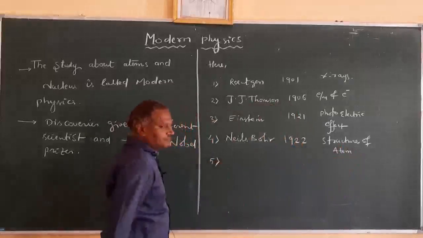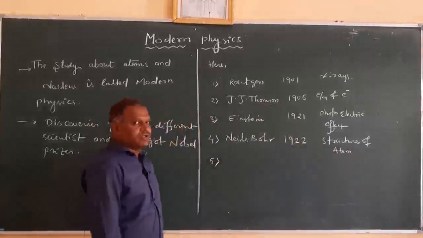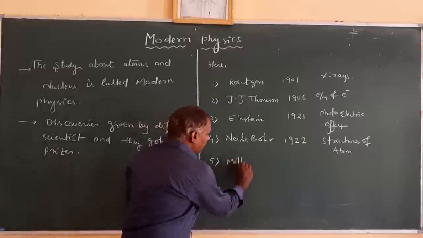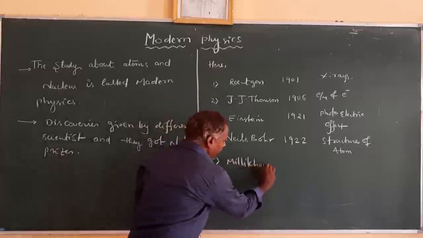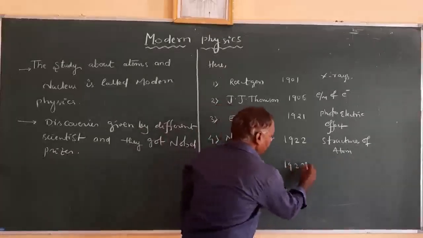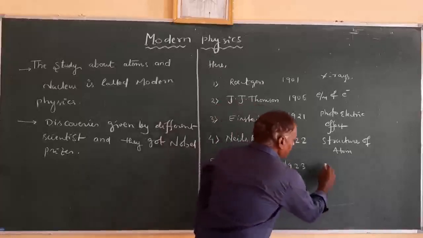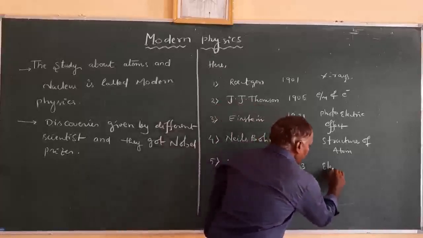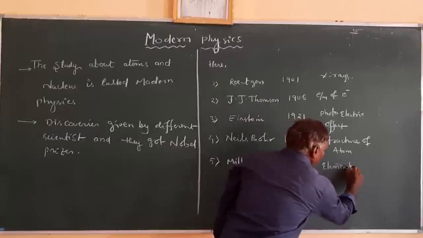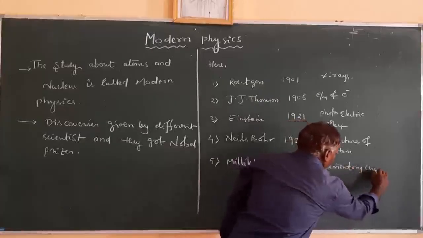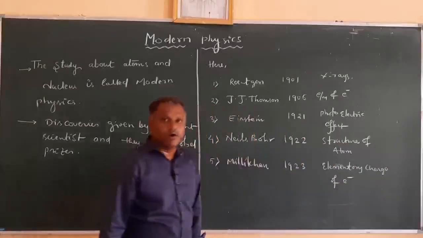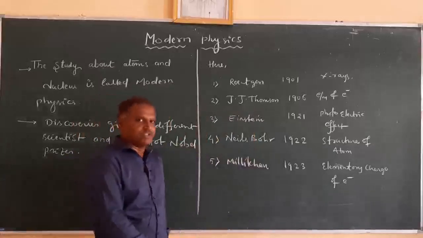And the next one is Millikan, who also got a Nobel Prize in 1923 for determining the elementary charge of the electron.